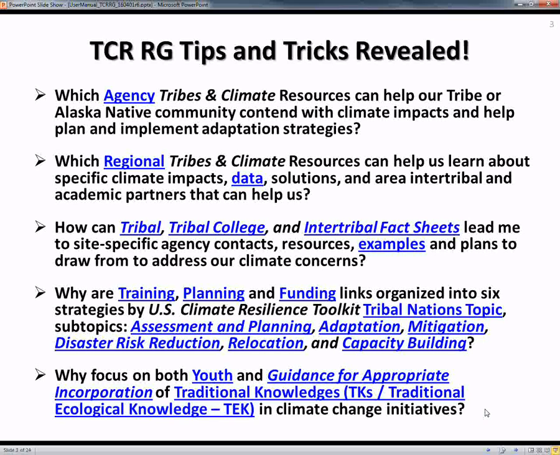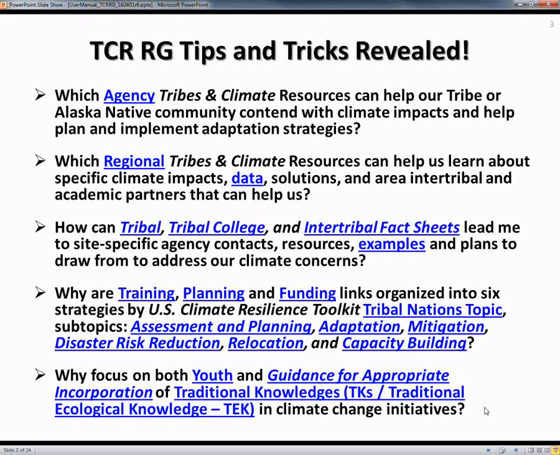When you go to a tribal page, you'll also find those agency links. And when you go to a tribal college page, there'll be links back to the tribes as well as other academic resources. When you go to an intertribal page, if it has tribal members, that'll link you back to their tribes. So you'll see that this relational system really helps you understand how agencies, regions, tribes, and groups all work together to build tribal resilience.